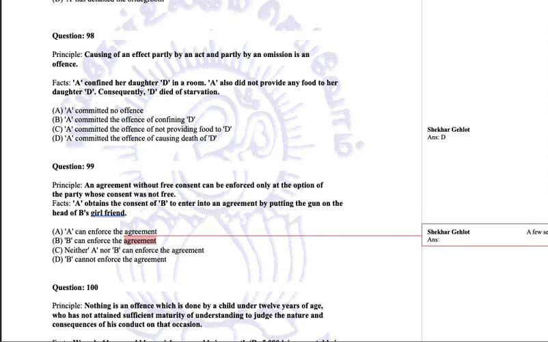This is a kind of voidable agreement in which the option is given to the person whose consent was obtained by such a method. Either he may choose to treat it as a void agreement, or he may choose to follow it. If he wishes to follow it, nobody can stop him. A cannot say it was a void agreement because he put a gun and now will not fulfill the agreement. A will be bound by his act.